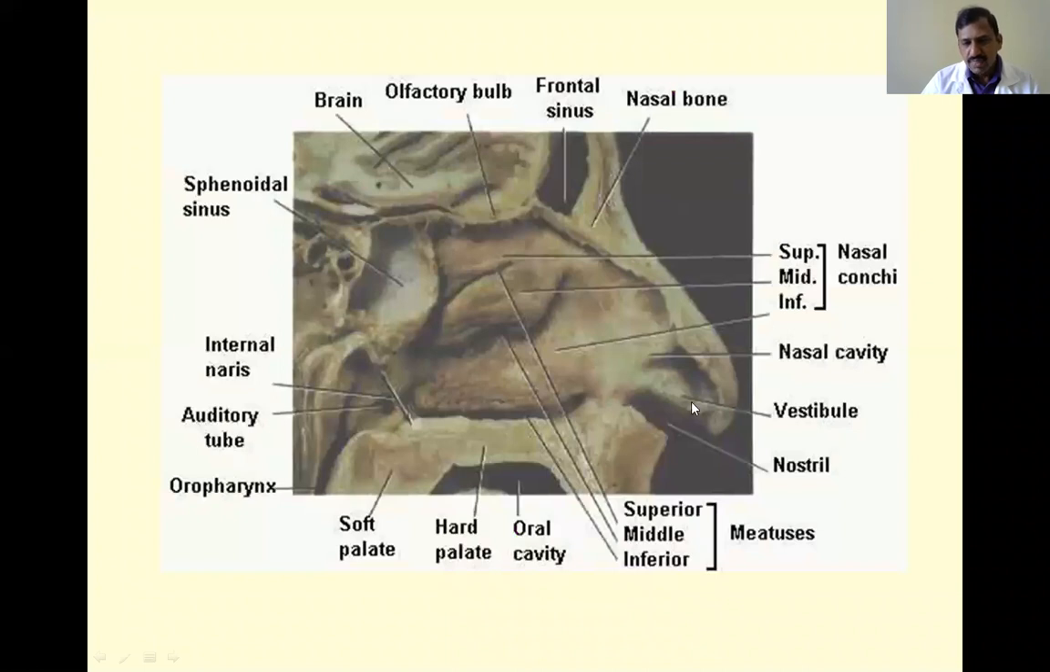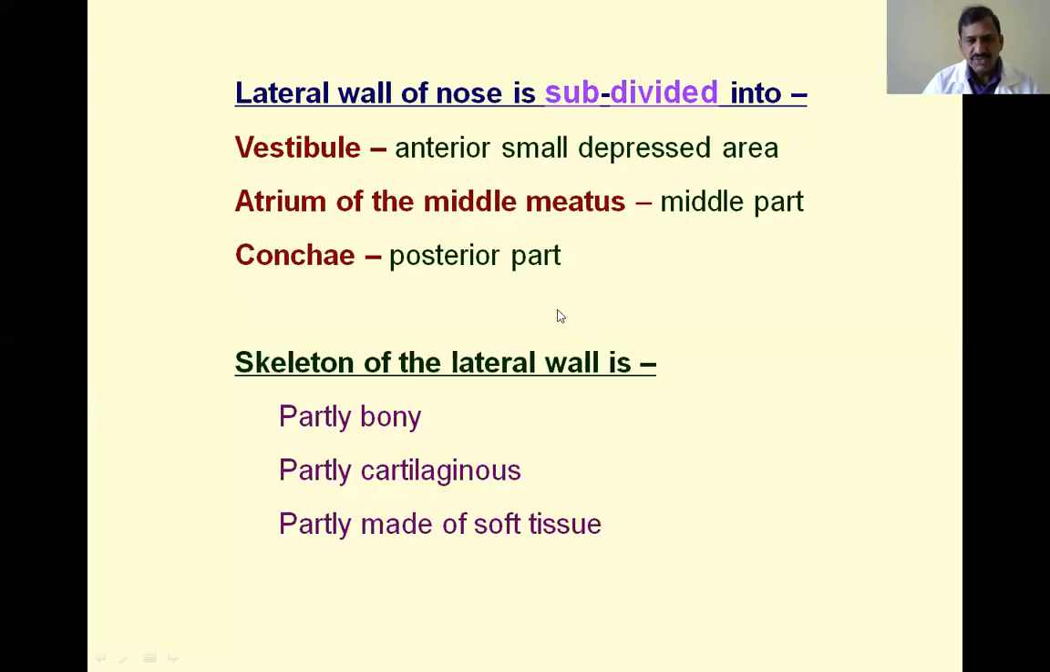You see here, this is the vestibule, and this part is called the atrium, that is the extension or heading of the middle meatus. This is the atrium, and the remaining total posterior part is called the choanae. These are the three parts of the lateral wall of the nose.